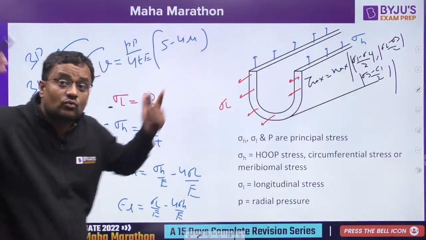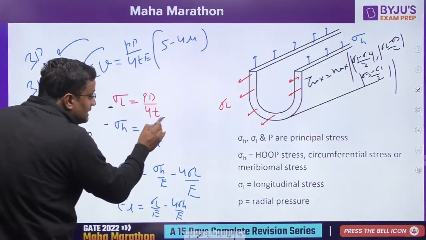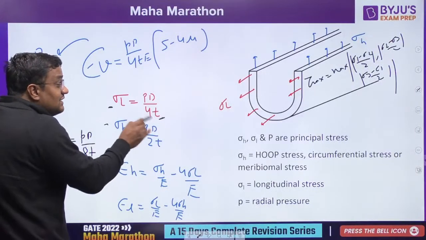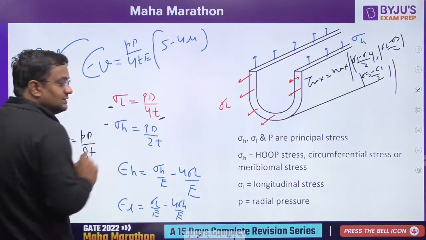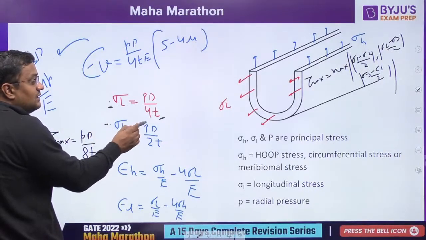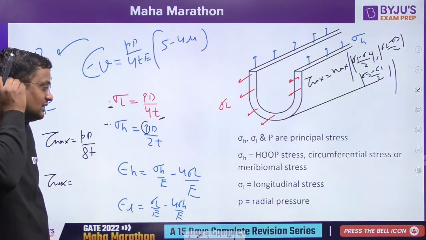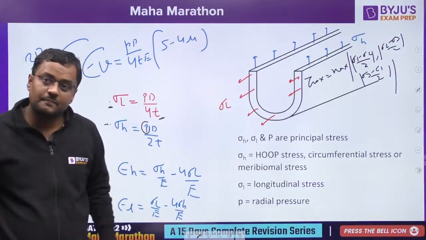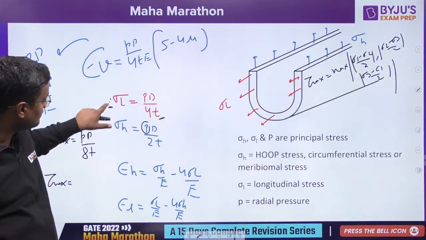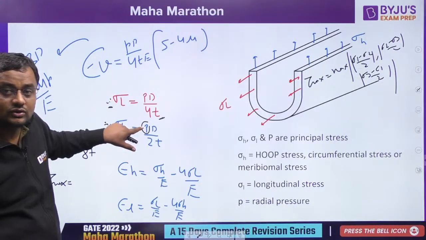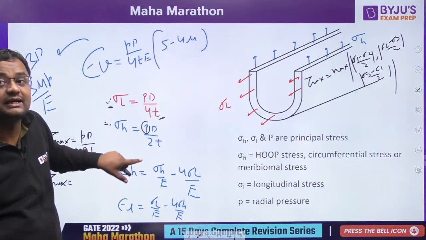Sir, why less? Because see, in the denominator it is T and T is very, very less than D. Thin cylinders, T is very, very less. So sigma L and sigma H are very big in comparison to P. Again, why can I neglect P? Because the denominator is T, so T is very less. So in comparison of sigma L and sigma H, P can be neglected.